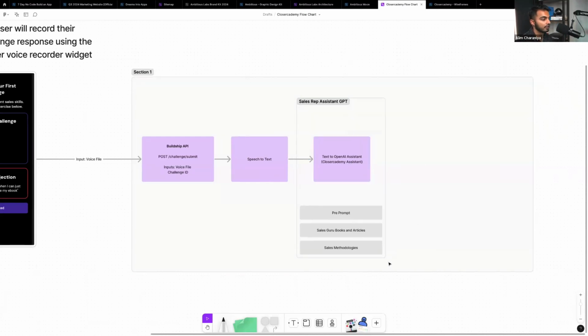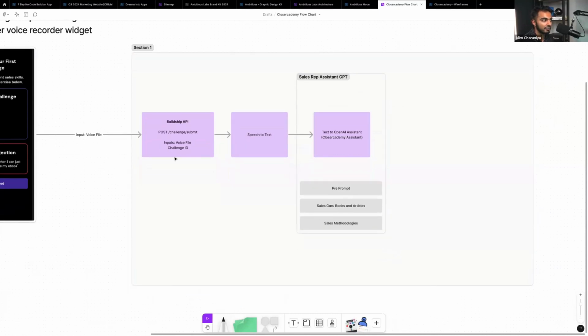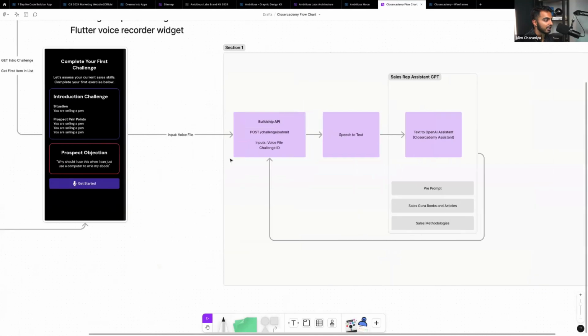And I think that's all we really need, right? We're going to give it the voice file. The voice file is going to change it to text. The text is going to get interpreted by ChatGPT. And then ChatGPT is going to send that back to the API. And then the API is going to return a JSON.